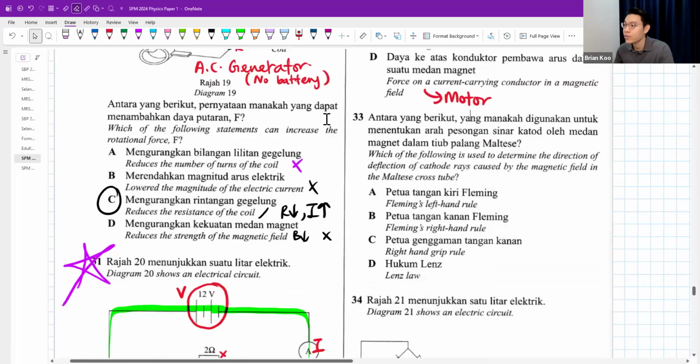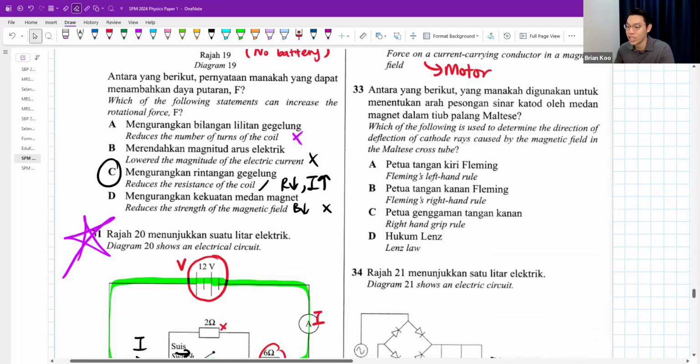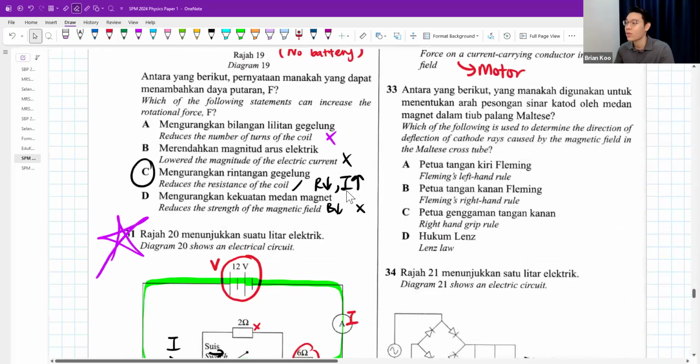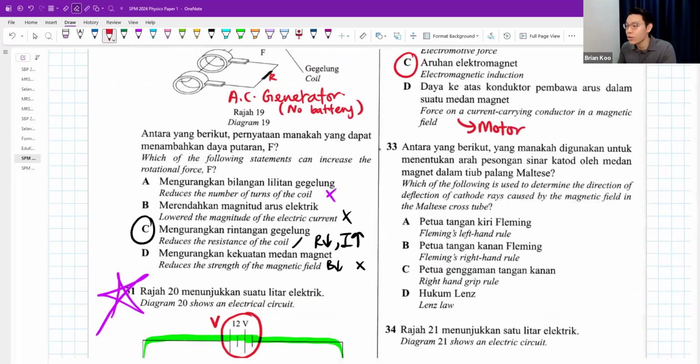33. Which of the following is used to determine the direction of deflection of cathode rays caused by magnetic field in a Maltese cross tube? So in a cathode ray, meaning electron flow, fast moving electrons, which also converts to some current flow. Because electrons flow one way, it also means that current flows the opposite. I hope you know that. And if you put a magnetic field there, you are giving it a B.